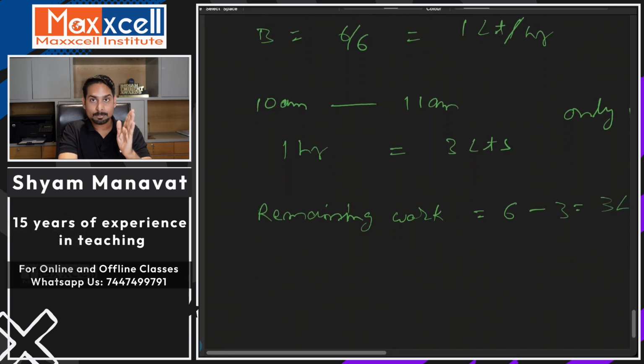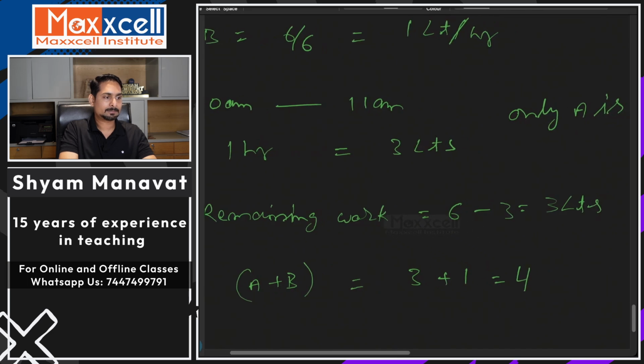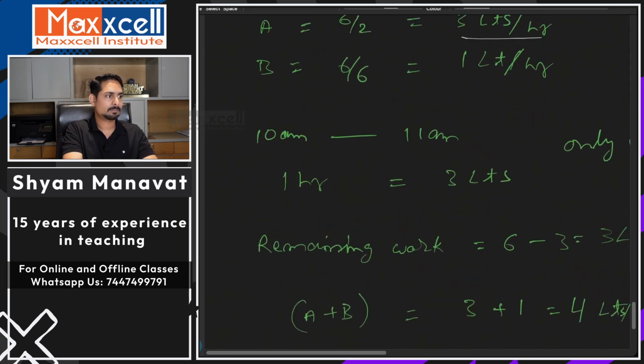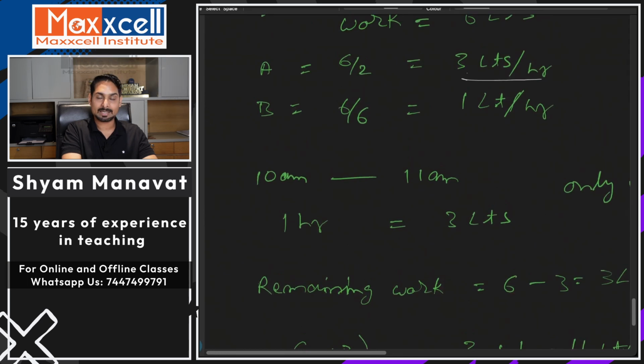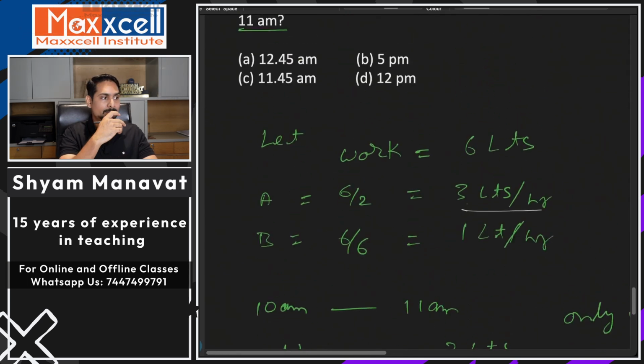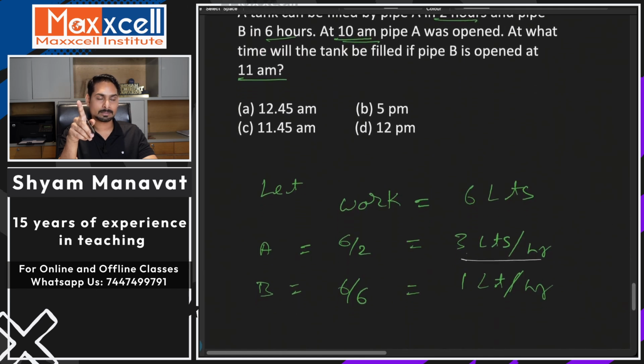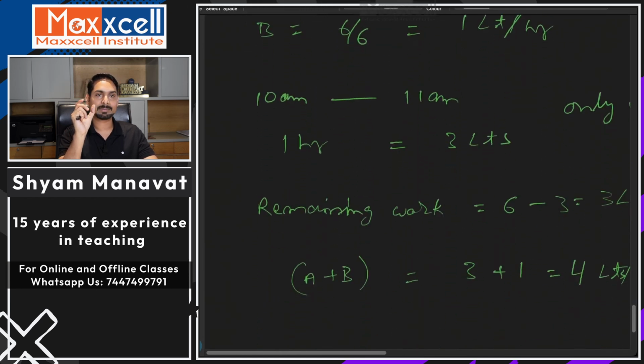Now for post 11 am, A and B both of them are open. So they will be working with the efficiency of 3 liters per hour plus 1 liter per hour. That means 4 liters per hour. I hope that's fine with you. A's efficiency is 3, B's efficiency is 1, and after 11, B also opens and A is not closed, right? So total efficiency will be A plus B, 3 plus 1, 4 liters per hour.